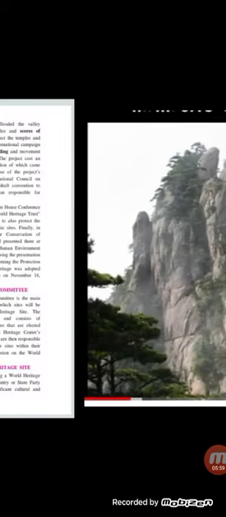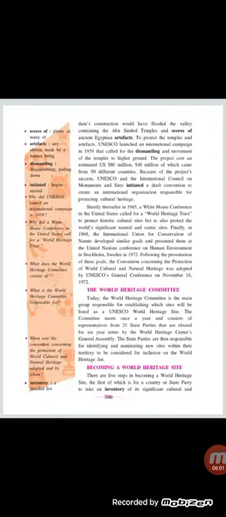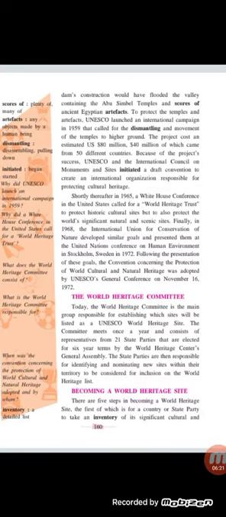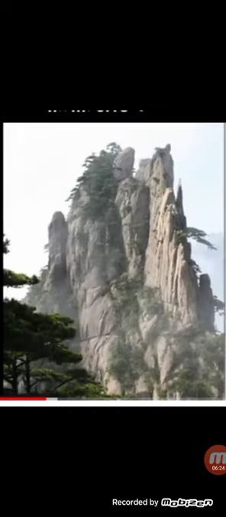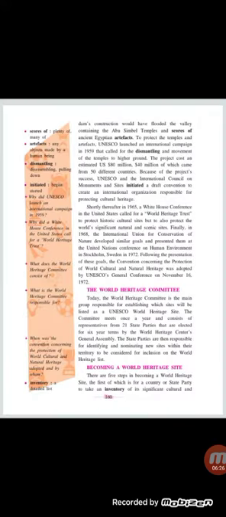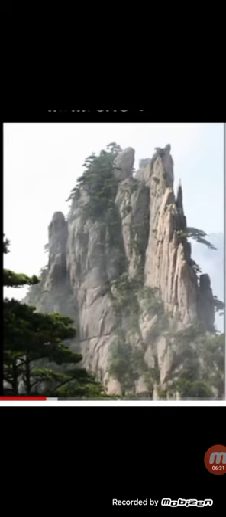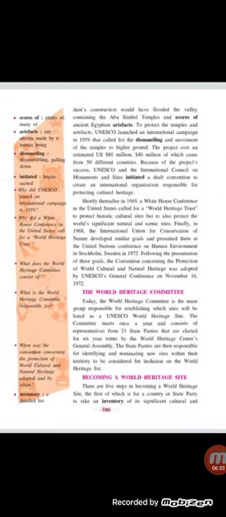Okay, why did they start this? Because the dam's construction would have flooded the valley containing the Abu Simbel temples and scores, meaning many, of ancient Egyptian artifacts. Water would collect there and then it would all be a disaster. It will get converted into the flood. That's why they thought that they should make a dam over there to protect it. See, in this valley they decided. Okay, the water which comes from the Nile River gets stored in the valley, and yes, it was like a flood situation over there. That's why they decided to do so.